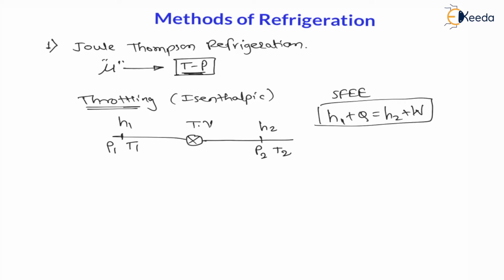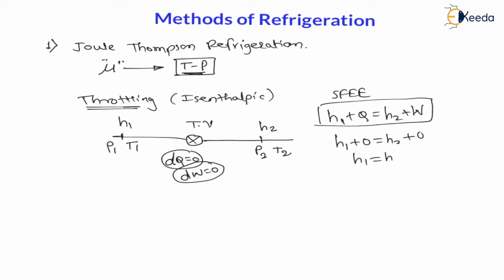Now, throttling is a very fast process, meaning there is no time for heat transfer, that is, heat is zero. During throttling heat is zero, and no work is done. It is not a work-producing or work-consuming device, therefore work is zero. Therefore the equation becomes H1 plus 0 is equal to H2 plus 0.